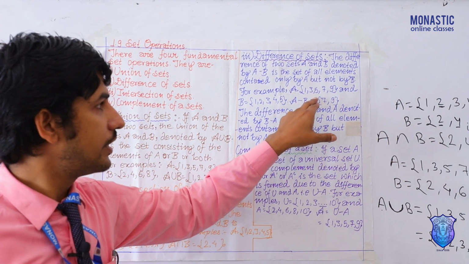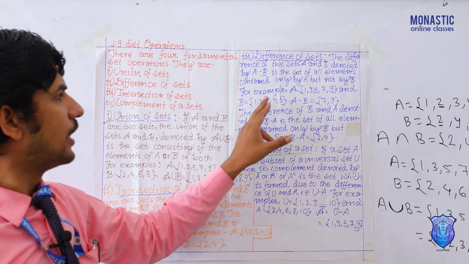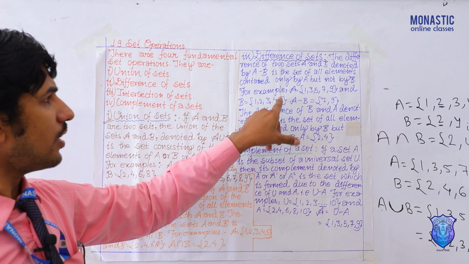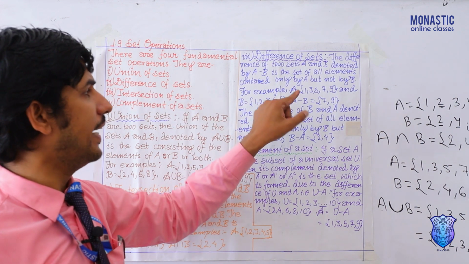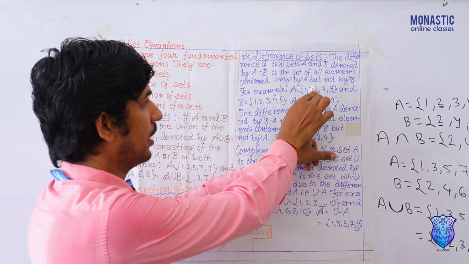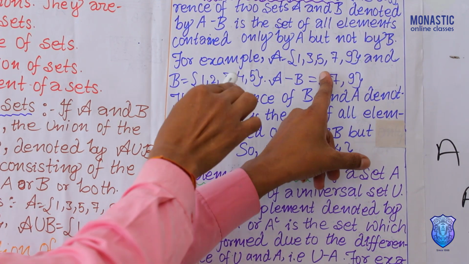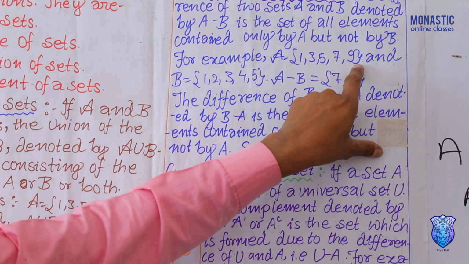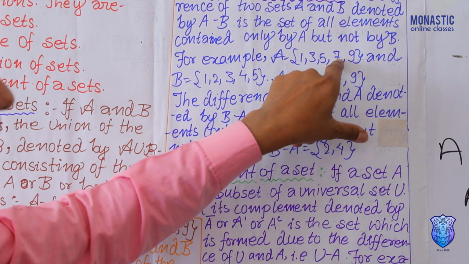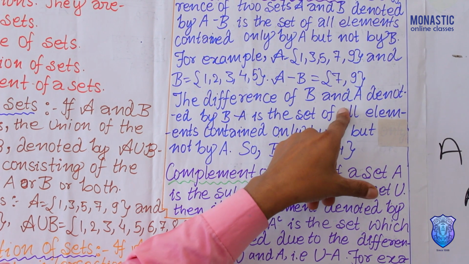For example, say A is equal to 1, 3, 5, 7, 9. B is equal to 1, 2, 3, 4, 5. So what are you finding here? Simply, only in A. 1, leave. See, 3 also here, 5 also here. But what is not in B? That is 7 and 9. It means these 7 and 9, these elements belong in A difference B.